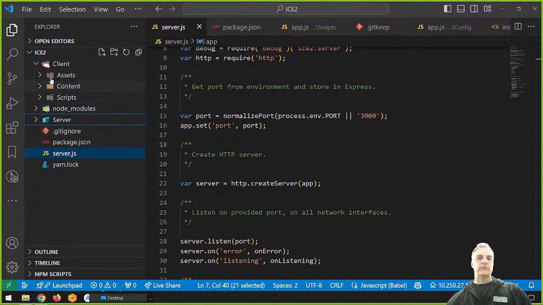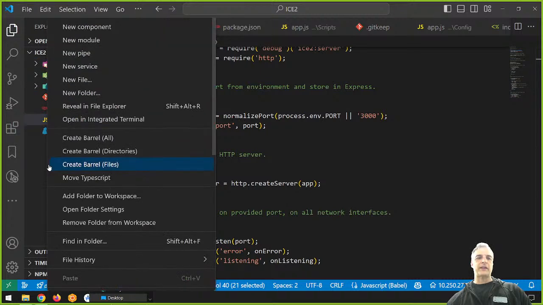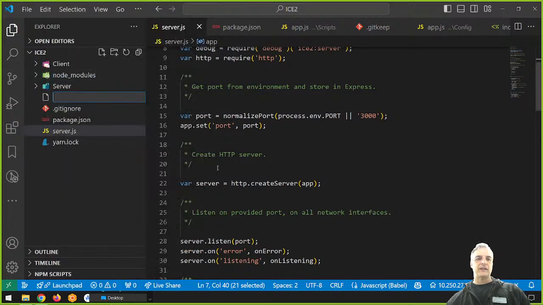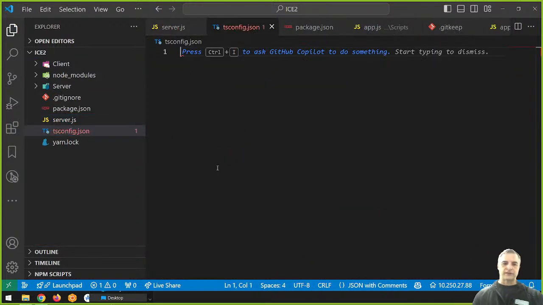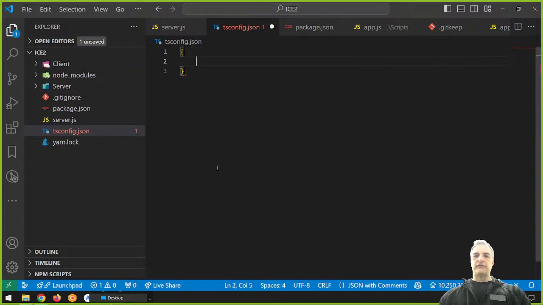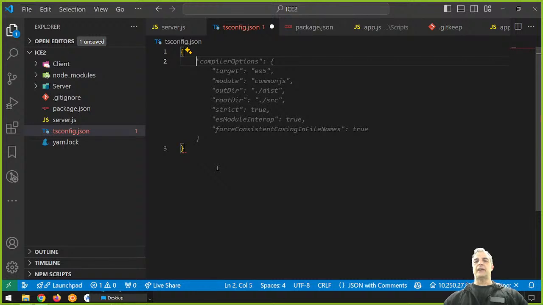When I'm converting to TypeScript, I'm right-clicking and adding a new file. I'm going to call this tsconfig.json. My tsconfig.json file has to have a JSON format, so it has to have curly braces on the outside. And you can see it's recommending stuff. This is Copilot recommending some changes to me. I'm using GitHub Copilot here, and it's saying, hey, this is all really good.